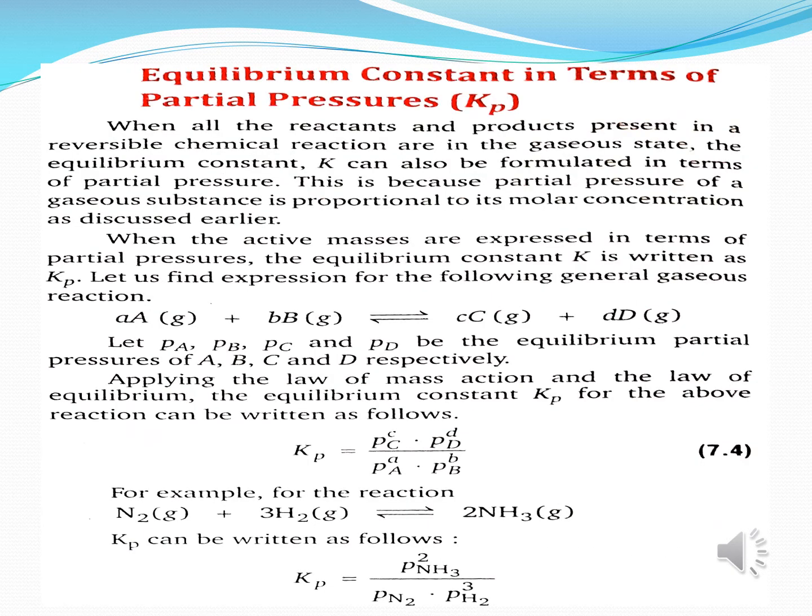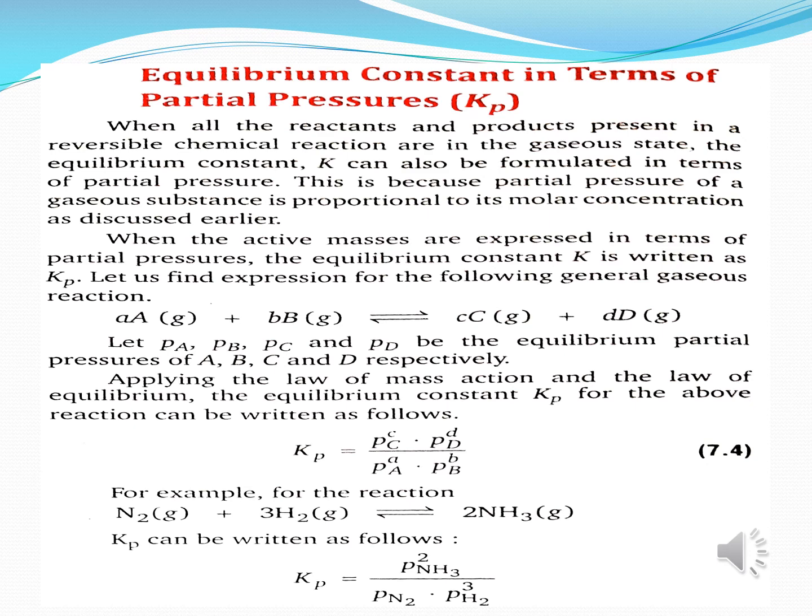Now next is equilibrium constant in terms of partial pressure, Kp. Now when all the reactants and products present in a reversible chemical reaction are in the gaseous state, the equilibrium constant K is written in terms of partial pressure. This is because partial pressure of a gaseous substance is proportional to its molar concentration, as we have discussed earlier.